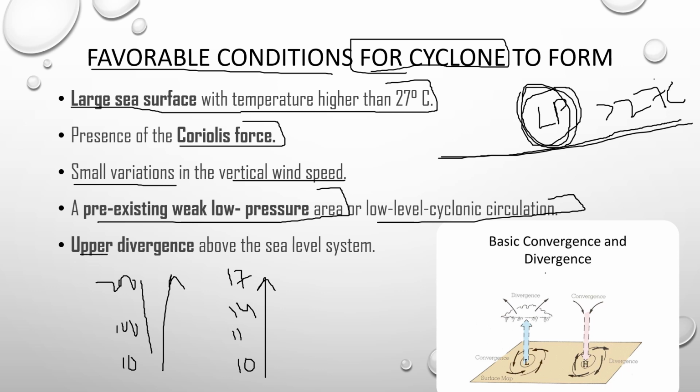Yes, an upper divergence above the sea level system. See here, I gave you the examples of convergence and divergence. Low pressure area here, the air just rises, and here also the air rises and it moves in this direction, it moves in this direction. So this divergence movement of the winds on or around your cyclone creates clouds here, and this leads to huge or torrential rain. If the winds are moving inwards, then you can't claim it as a cyclone. It can't create any clouds. Yes or no? So these are the reasons which favor cyclones to be formed on the ocean.